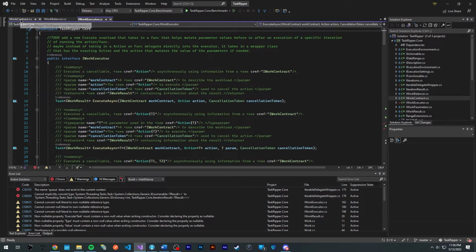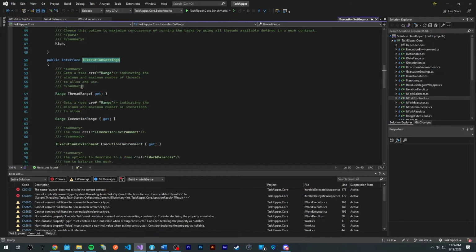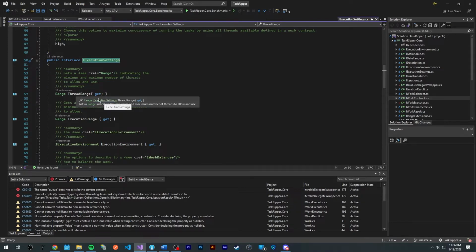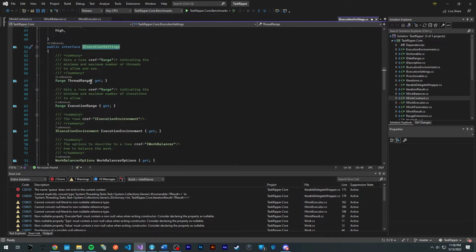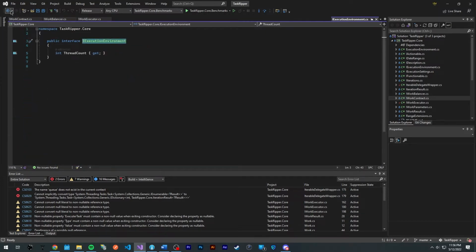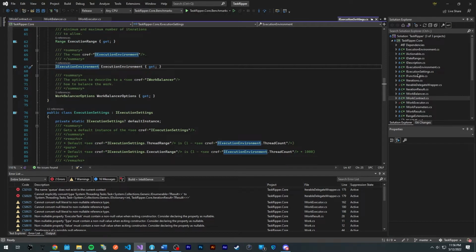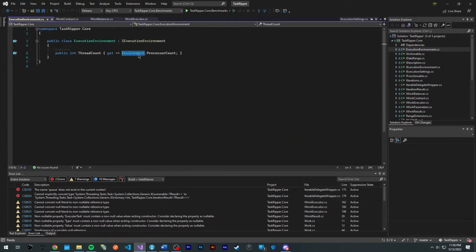If I take a look, a work contract has an execution settings. And if I take a look at that, it has a thread range, which defines the minimum and maximum number of threads that are allowed to be used for this environment, and an execution range, which defines a minimum and maximum number of iterations. We have an execution environment here, which defines the number of threads on an executing environment. The default implementation for execution environment uses the Environment class in the System namespace and gets the processor count, which is actually the number of threads.